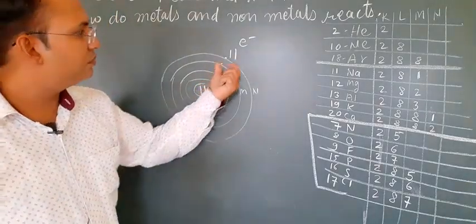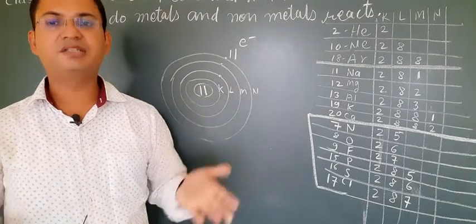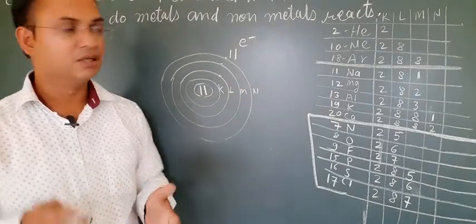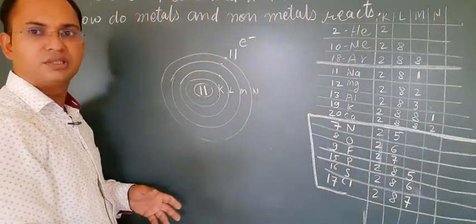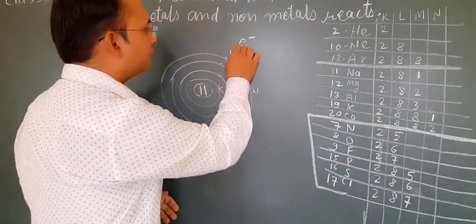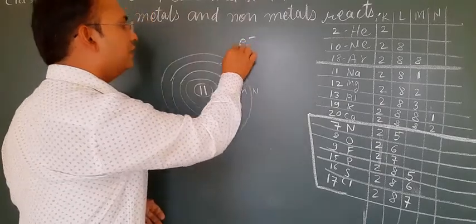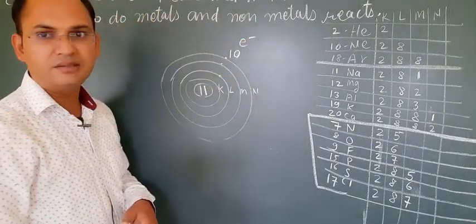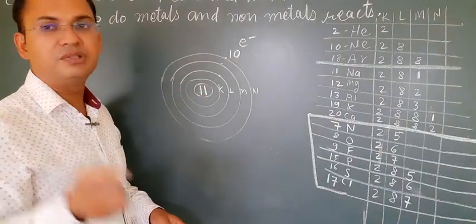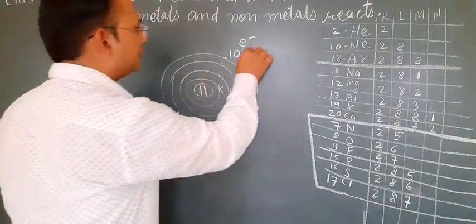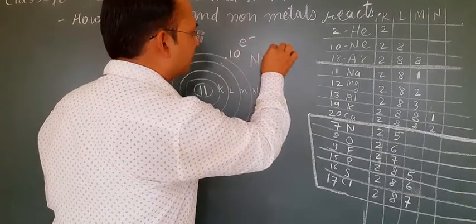So the positive and negative charges get balanced by each other. But if sodium loses 1 electron, then the total number of electrons in the sodium atom will be 10. So there will be 1 effective positive charge. So we write sodium as Na plus.